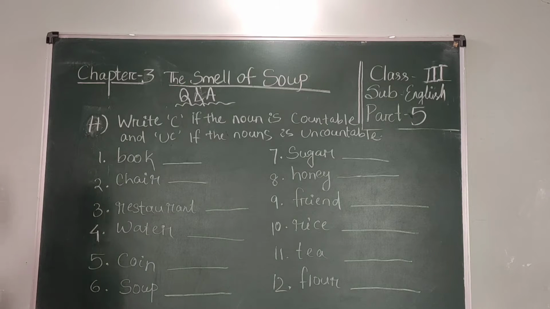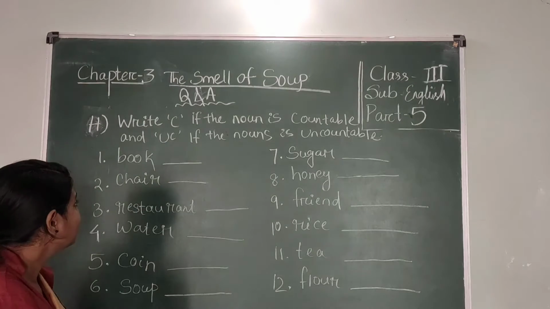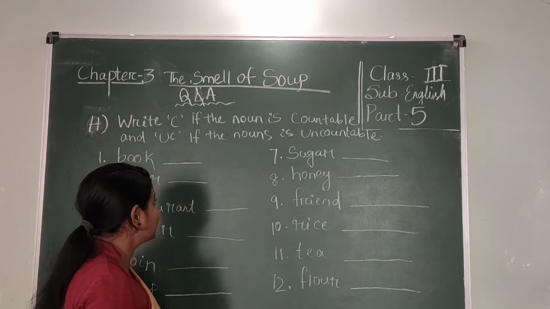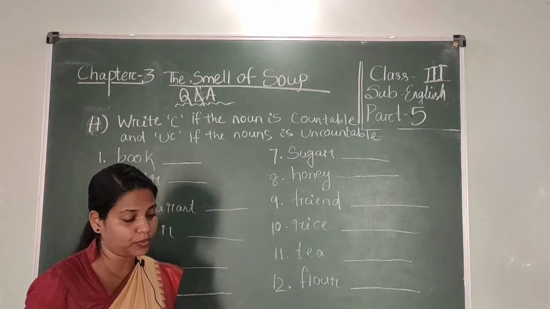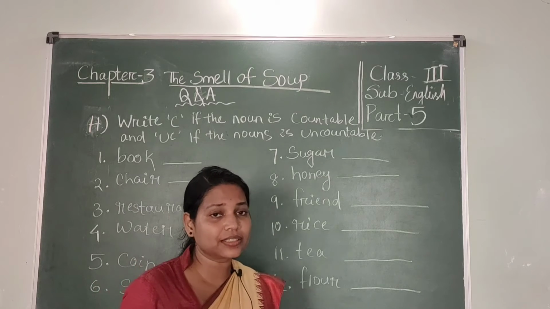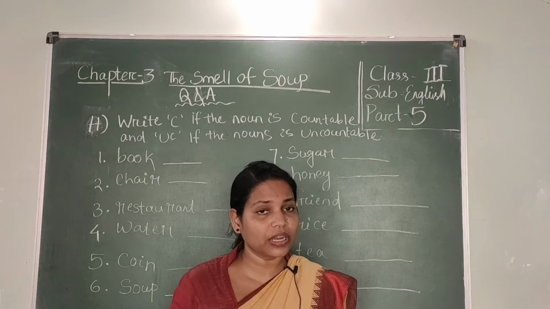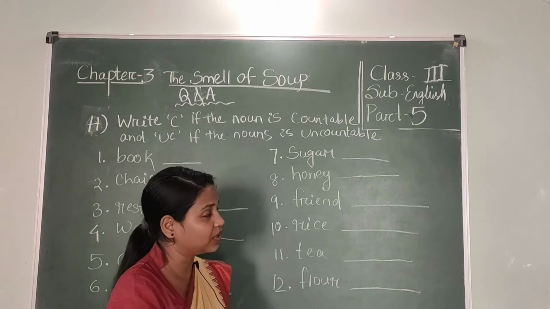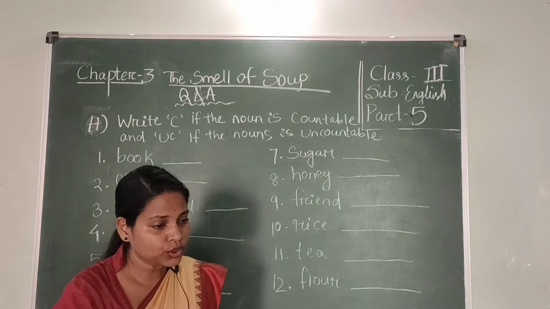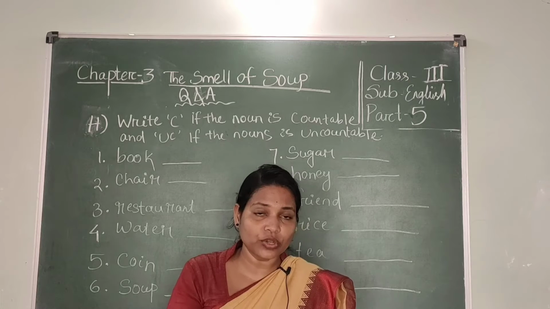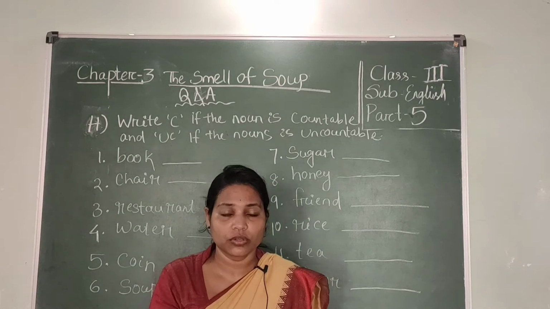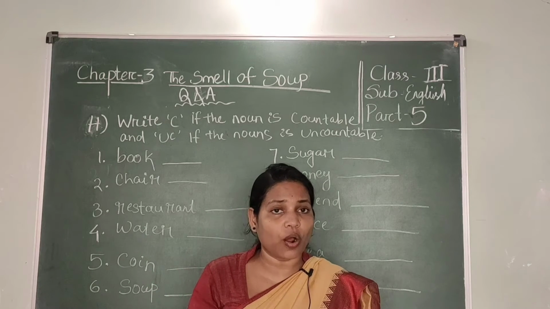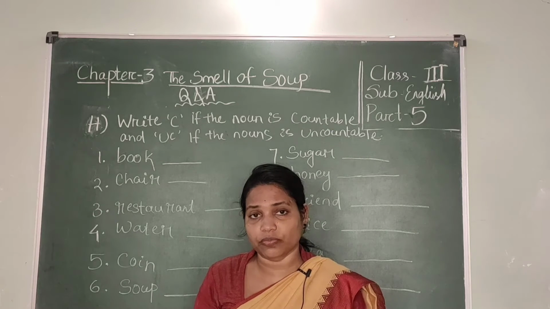Write C if the noun is countable and write UC if the noun is uncountable. First of all students, tell me what is a countable noun and what is an uncountable noun. Which nouns we can count are called countable nouns.